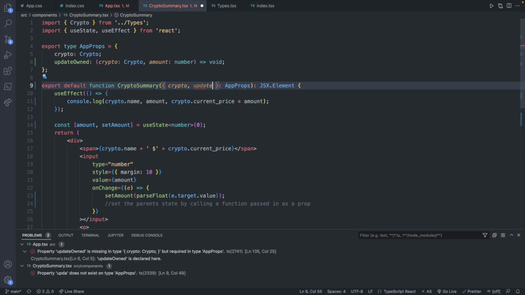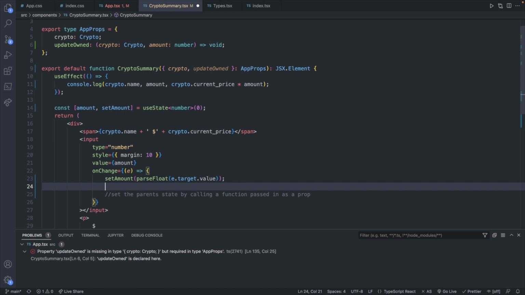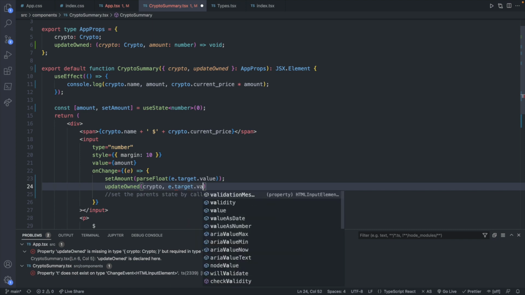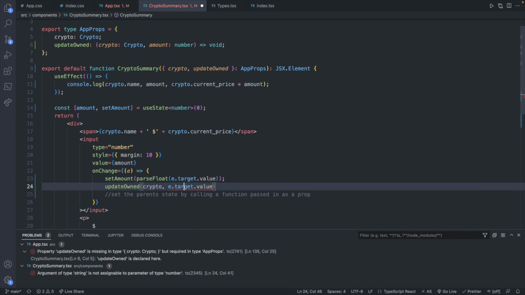So we'll say update owned, and this can be invoked down here. So we'll say update owned and pass in the crypto that we are working with and the amount that we're going to change in the state, which is going to come from e.target.value. And we will also need to parse it here. So we will say parse float and pass in e.target.value. So we've talked a lot about how this is going to be used in the child component. To summarize our change, we just took in an additional function and passed those values back to the parent.